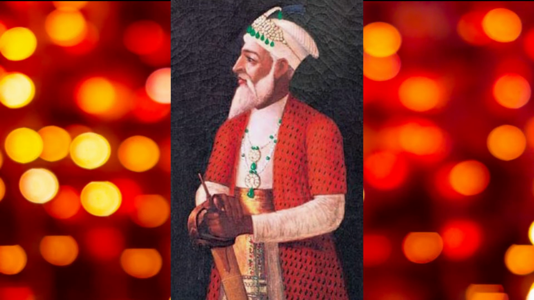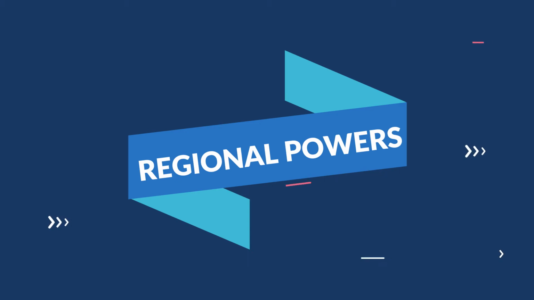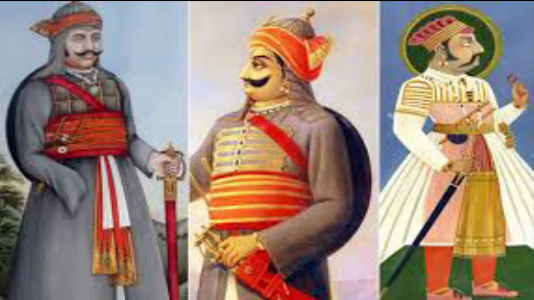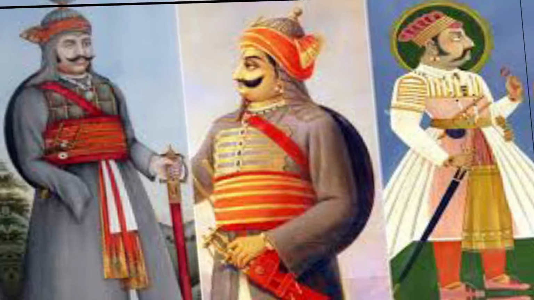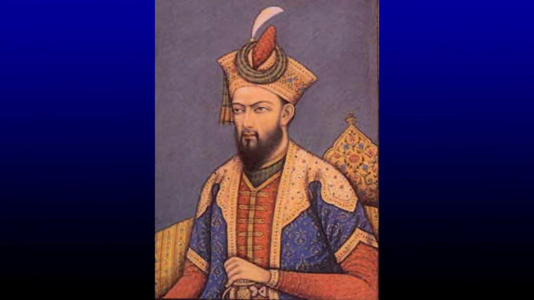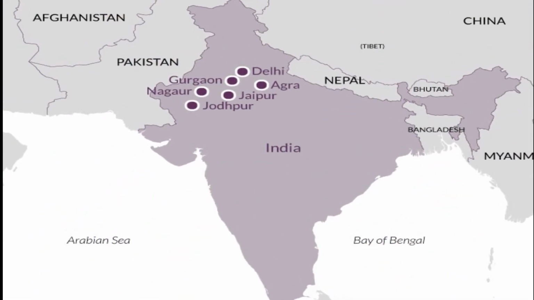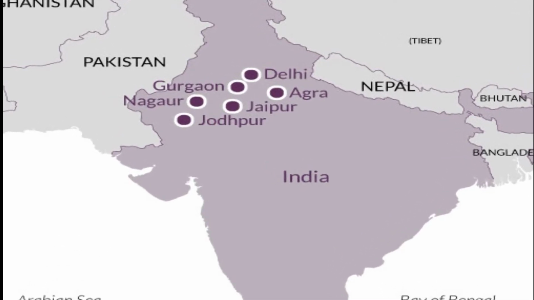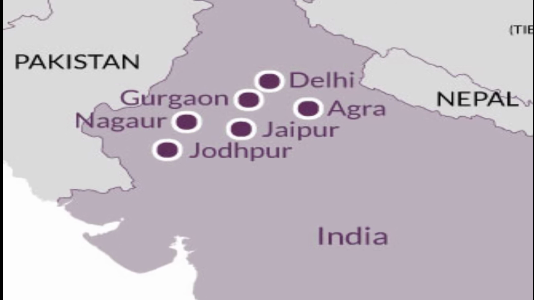Now, let us see another topic, that is regional powers, the Rajputs. Rajputs had been the allies of the Mughals since Akbar's reign. As the early Mughal rulers respected their sovereign status and appointed them to high positions in the Mughal court, they often cooperated with them. However, Aurangzeb severed all relations with them, so they turned against the Mughals. By the early 18th century, most of the Rajput states had become independent.